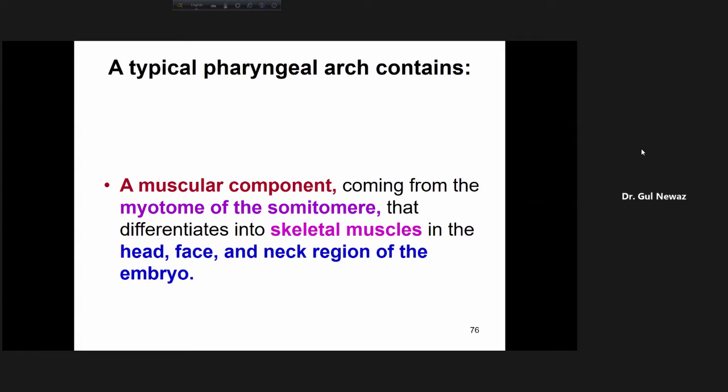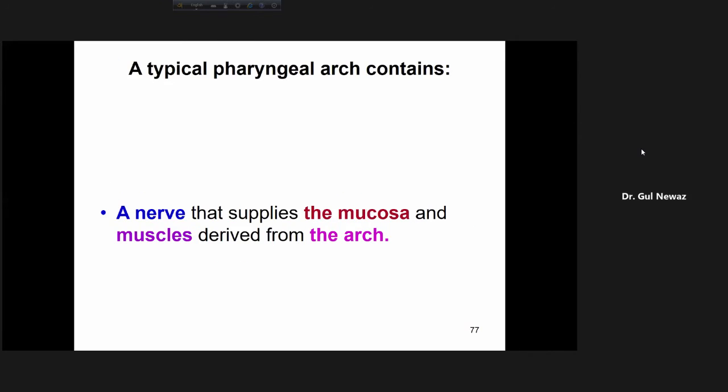A typical pharyngeal arch has a muscular component which comes from the myotome of the somitomere and gives rise to the skeletal muscles in the head, face, and neck region of the embryo. Head, face, and neck region.